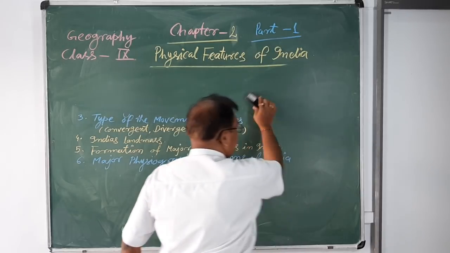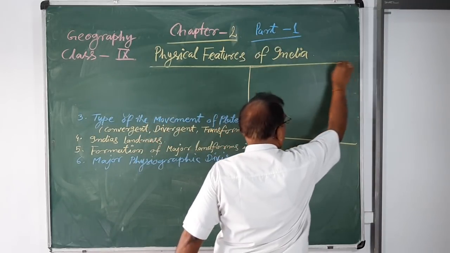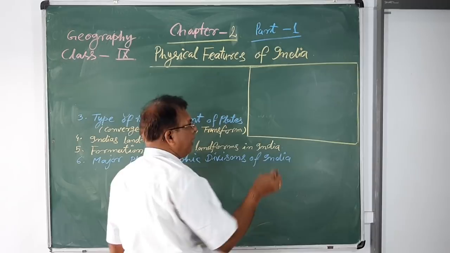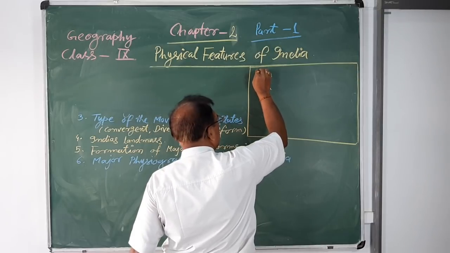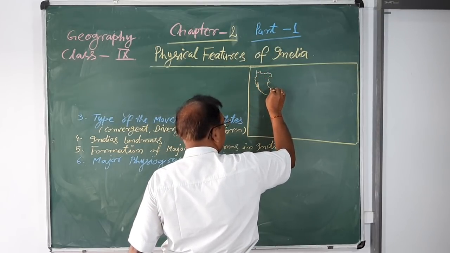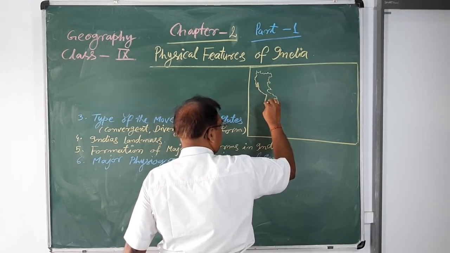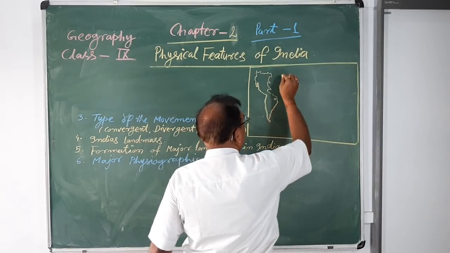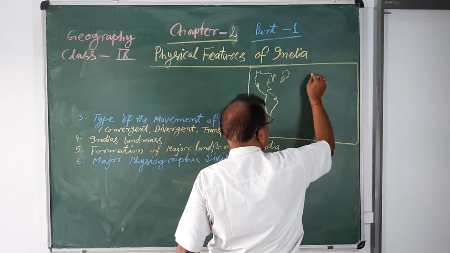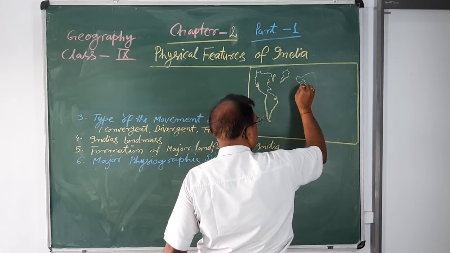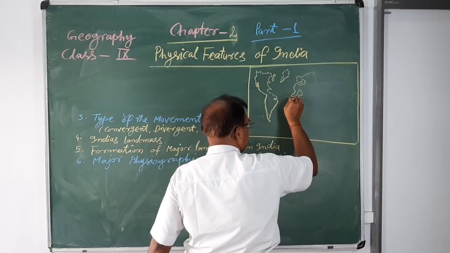Now I have given a world map. Suppose that this is the big parts here, these portions.